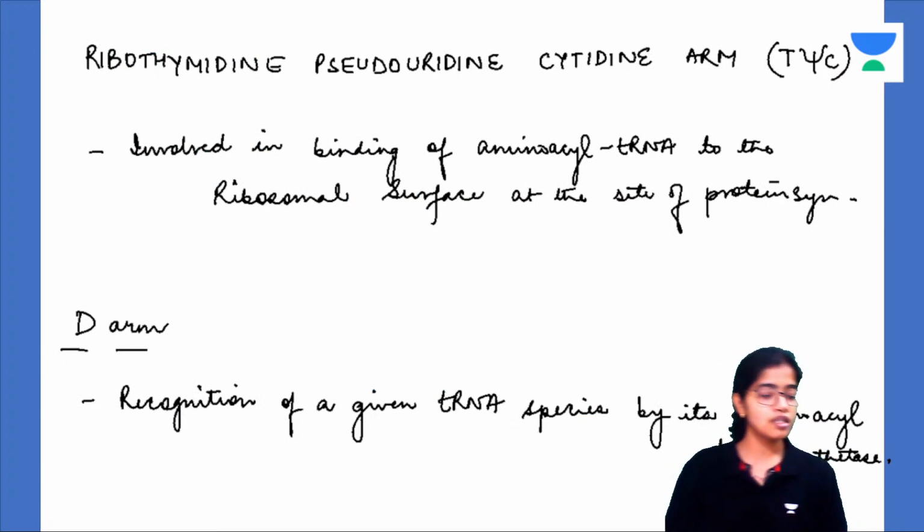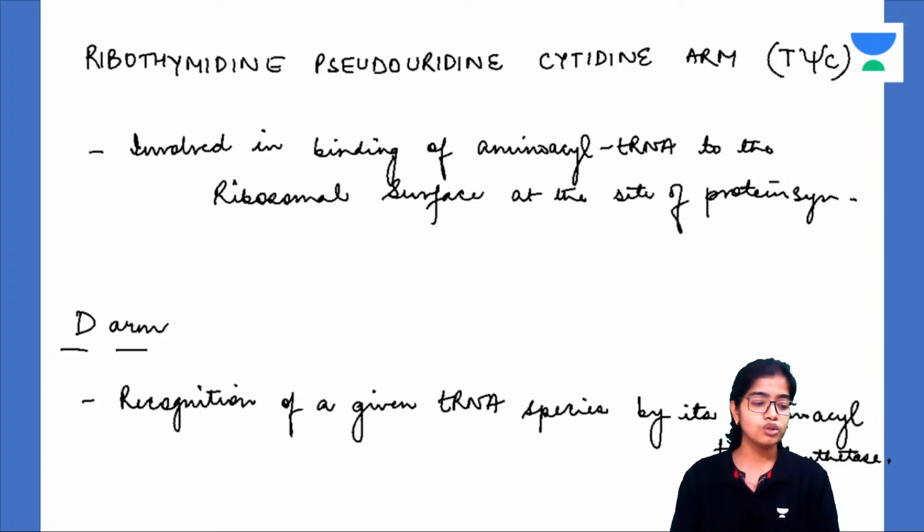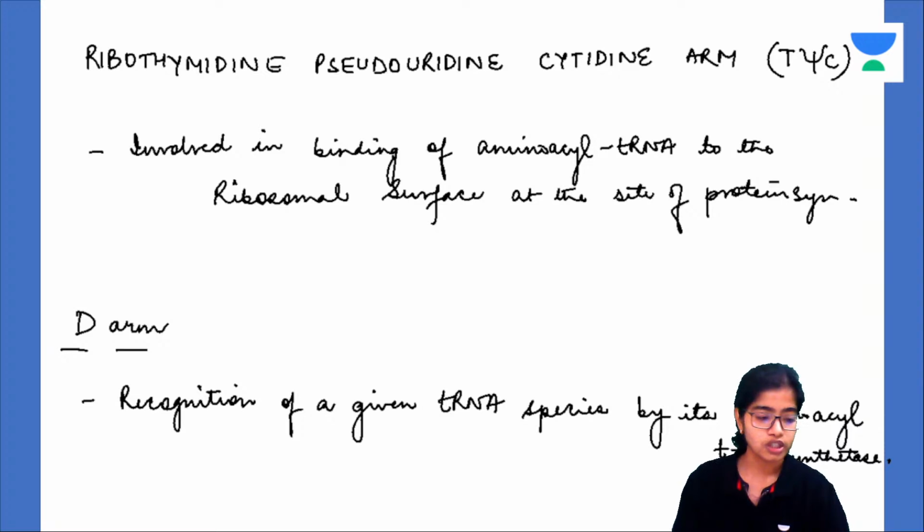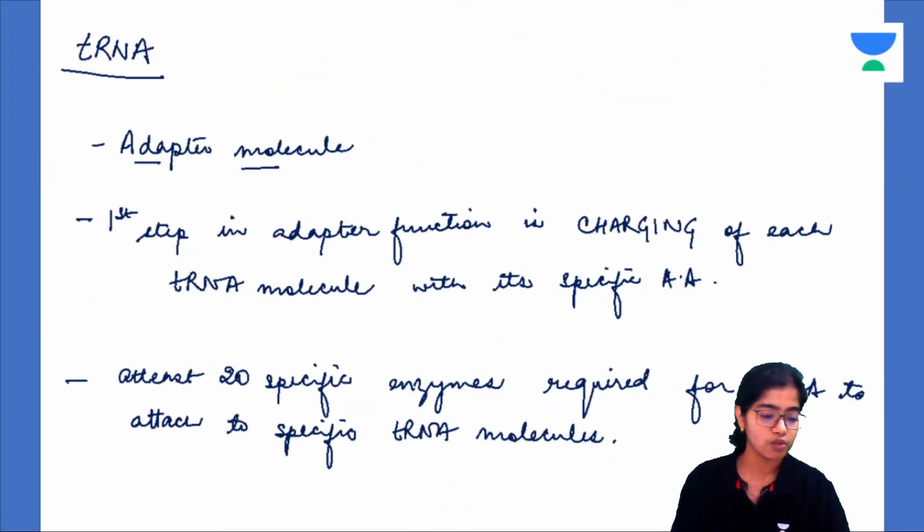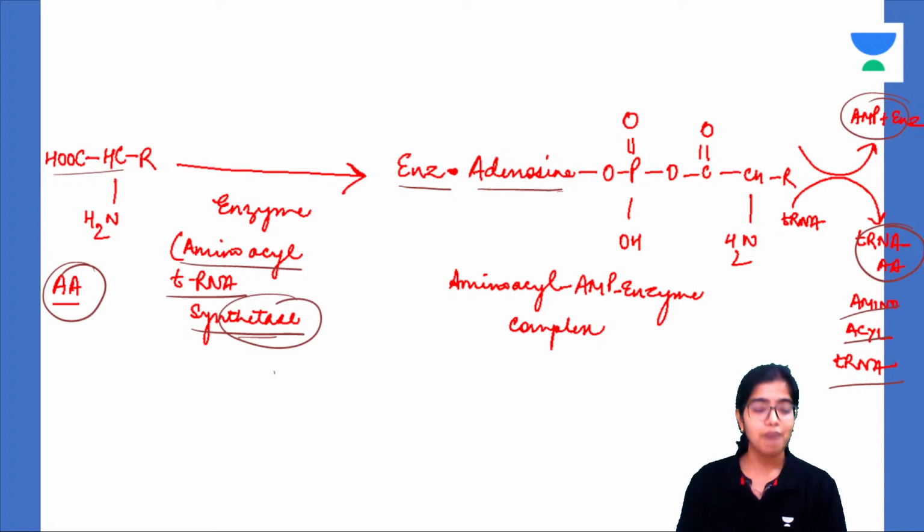Next is the T-Cy-C arm, or ribothymidine pseudouridine cytidine arm. Now, what does this T-Cy-C arm do? It is involved in binding of amino acyl tRNA to the ribosomal surface at the site of protein synthesis. What is the amino acyl tRNA? It is the tRNA containing the amino acid that is charged, isn't it? Did you see this here? This is the amino acyl tRNA which is charged.